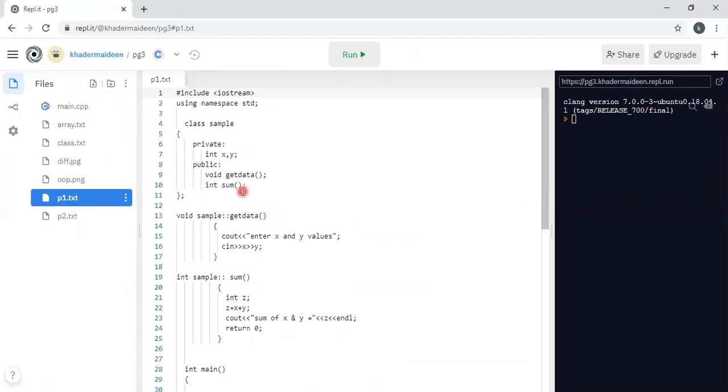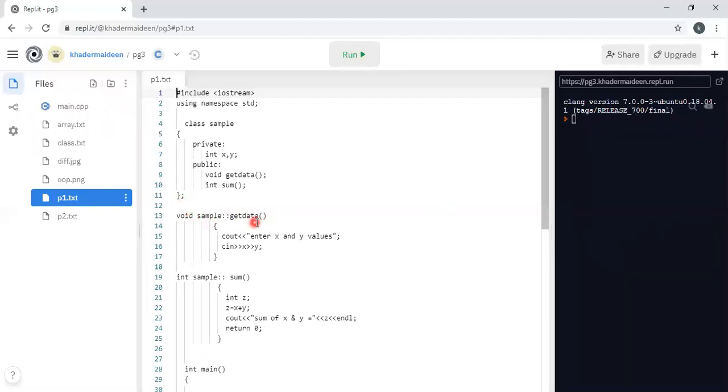So the class name is sample. Under private, I am defining X and Y as int. Under public, I have defined two member functions. One is get data whose return type is void, then sum whose return type is int. Then the class terminates here.